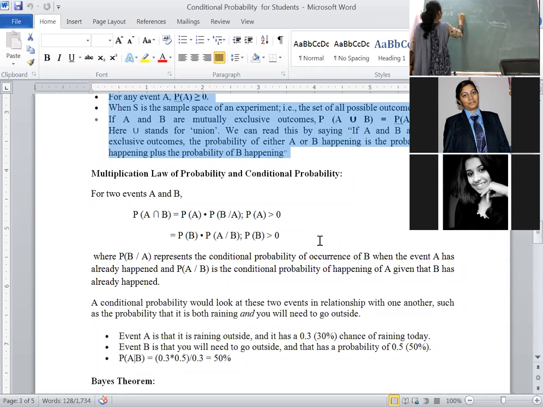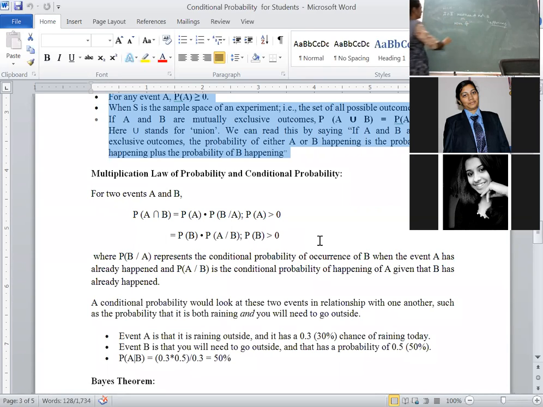This is neither A nor B happens, or we also call it none of the events happen.